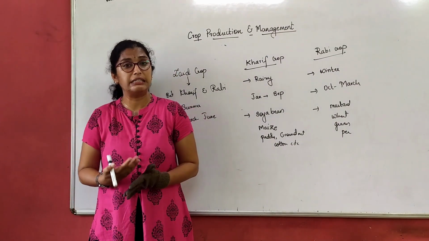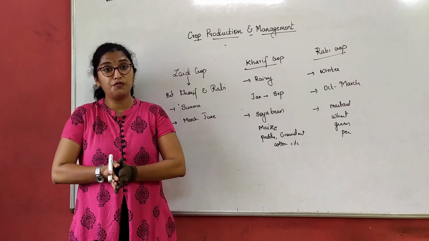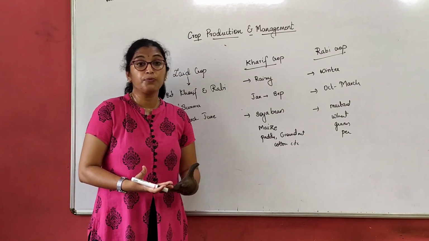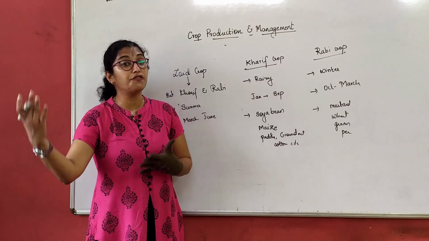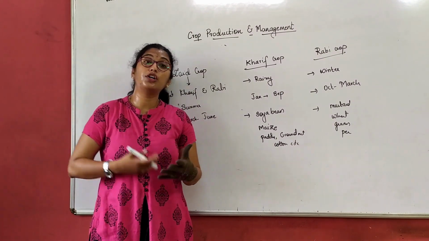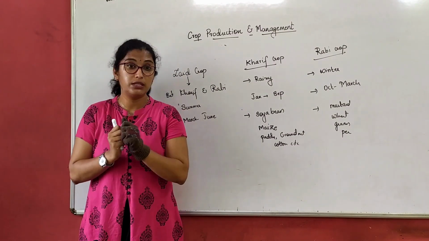Now we all do gardening at home, right? So basically what do we do in gardening at home? First and foremost, we see whether we have good soil, or whether my soil is fit for the plants to grow. Yes, we check that. If it is not, what do we do? We loosen the soil.